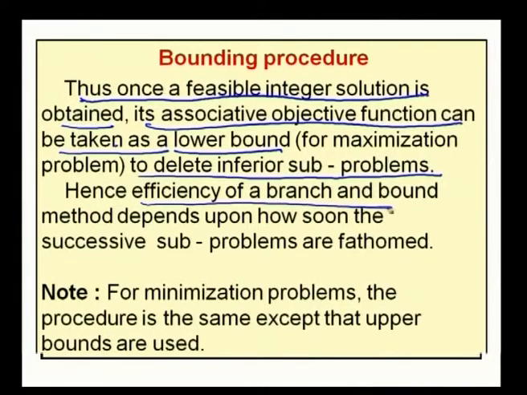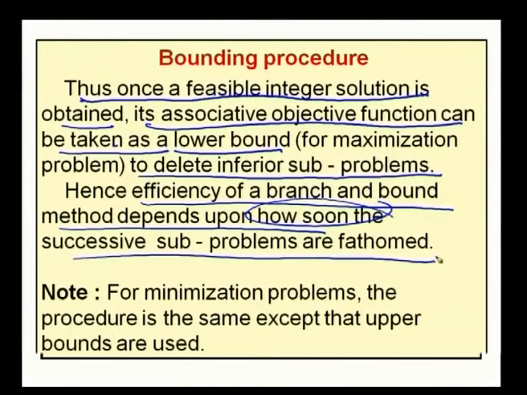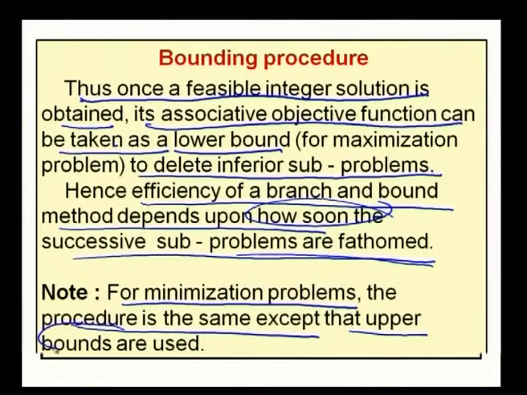Hence, the efficiency of a branch and bound method depends upon how soon the successive subproblems are bottomed. For a minimization problem, the procedure is the same except that upper bounds are used.